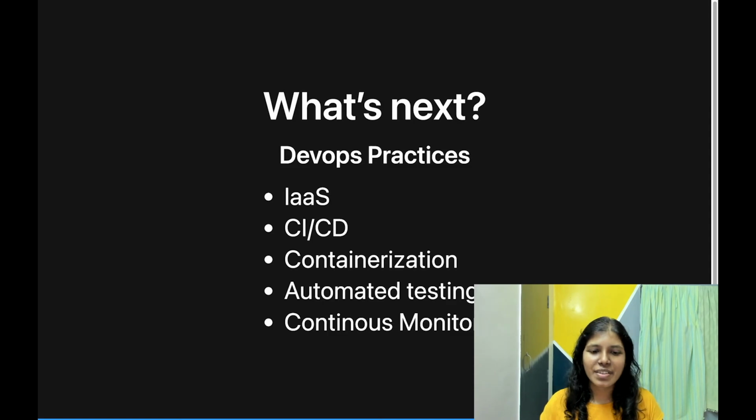So, in the series of DevOps Deep Dive, we are going to next go into these individual practices, for example, infrastructure as code or CI/CD pipeline, and understand how each of those evolved and how it's sitting well with the current DevOps pipeline.